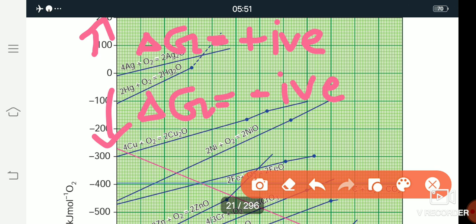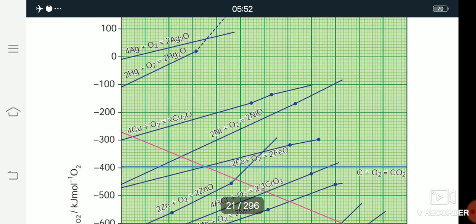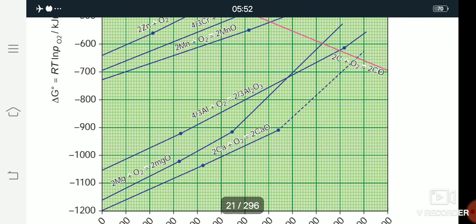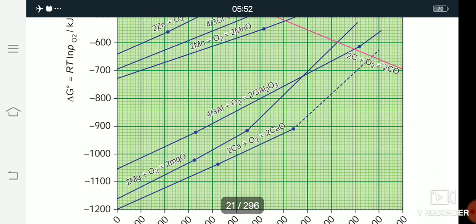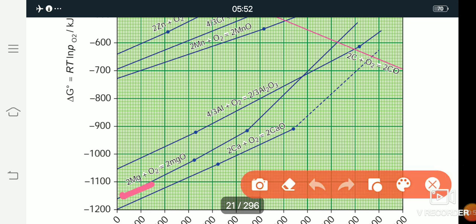So this is the third point. Then the fourth point is the sudden change in the slope at a particular temperature in some metal oxides, the magnesium oxide and mercury oxide. All of you see in this picture the magnesium oxide, in the second line. So this is the magnesium oxide line.